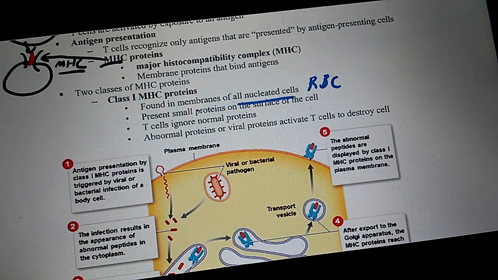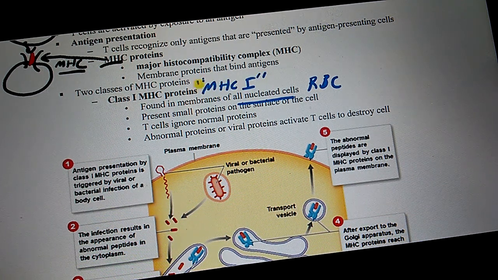So, do your epithelial cells have class 1? Yes. By the way, class 1 stands for MHC1. I may write the longer version down, but I prefer MHC1. Okay? So do epithelial cells have MHC1? Yes. Do all nucleated cells have MHC1? Yes. Do liver cells have MHC1? Yes. Do kidney cells have MHC1? Yes. Okay? And does MHC1 present? And the answer is yes.